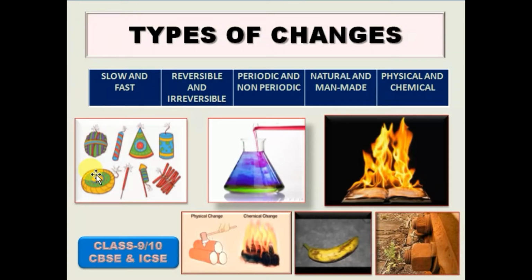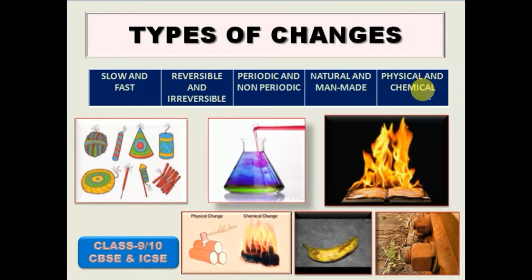Changes can be categorized into the following types. Some changes are slow and fast, some are reversible and irreversible, some are periodic and non-periodic, some are natural and man-made, some are physical and chemical changes.